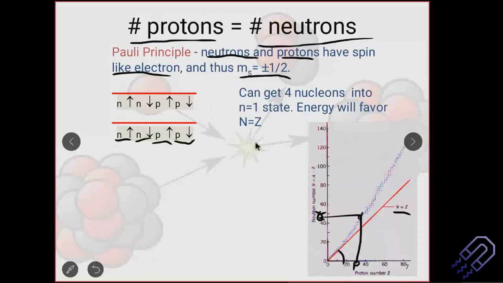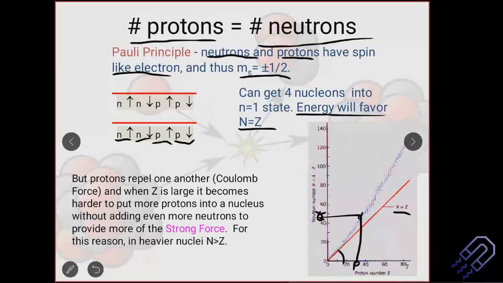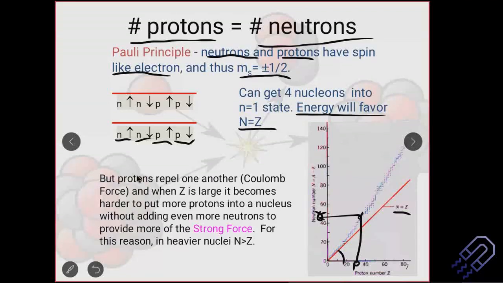So in such a scenario, energy will favor N equals Z. These are nothing but low atomic number systems. But as I explained, if we come back to the text, protons will repel one another because of Coulomb force when Z is large. So if Z is very large, it becomes very hard to put all the protons into the nucleus without disturbing the stability.